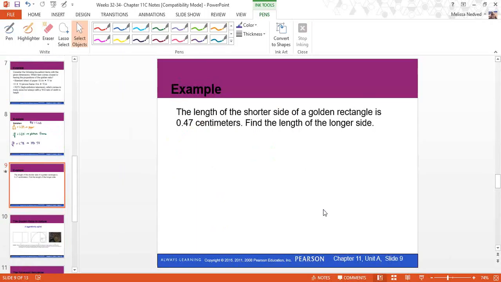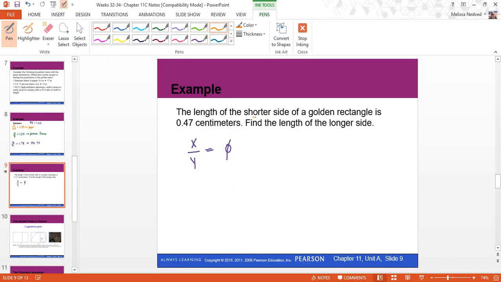All right, next example. Find the length of the longer side of a golden rectangle if the shorter side is 47 hundredths of a centimeter. When we're finding the golden ratio, we take the longer side, x, over the shorter side, and that gives us the golden ratio, which we call phi. So let's plug in what we know.